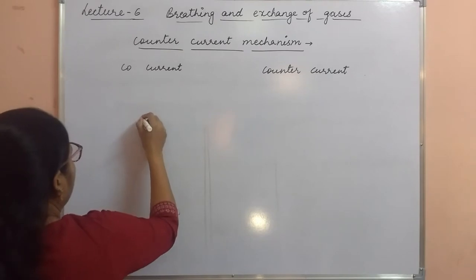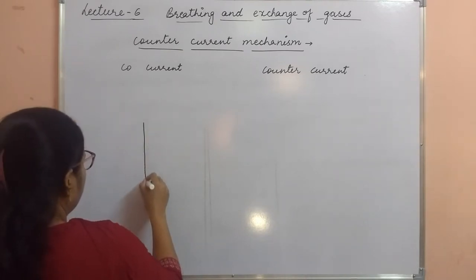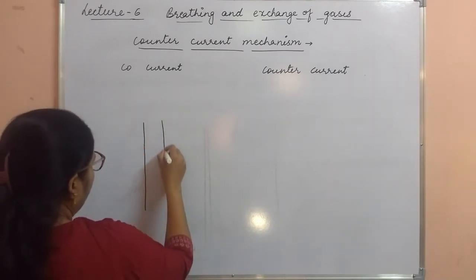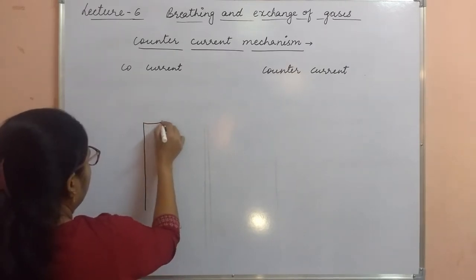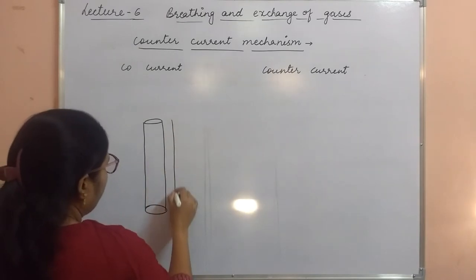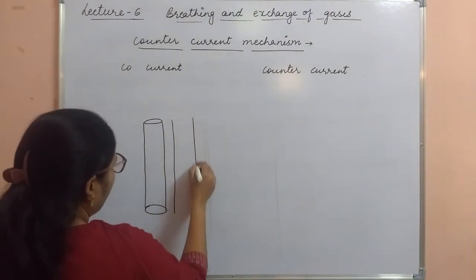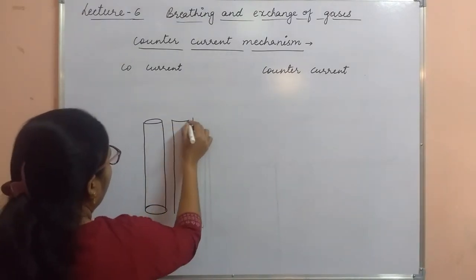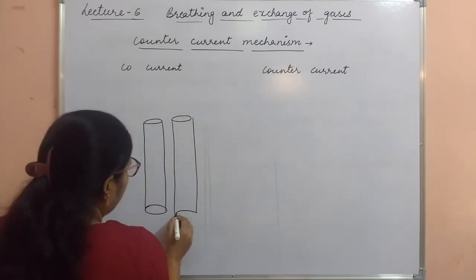So here, this is a vessel in which water is flowing, and one more vessel is there in which blood is flowing.